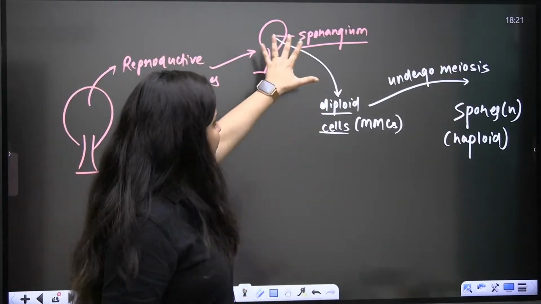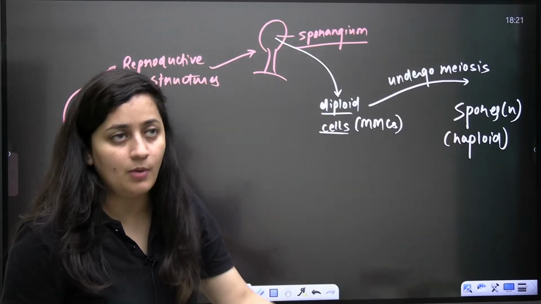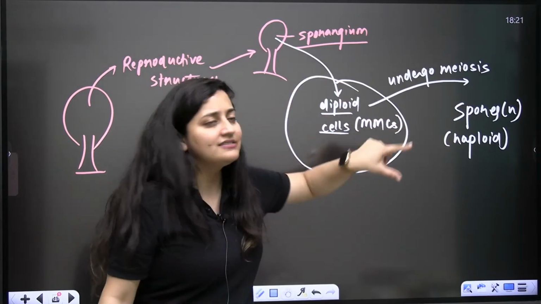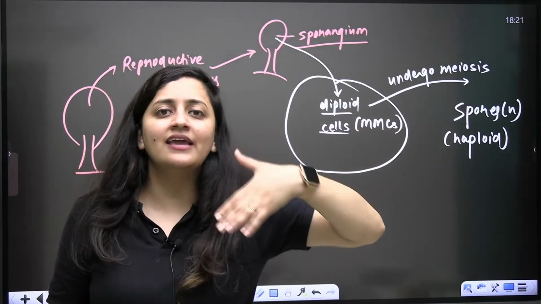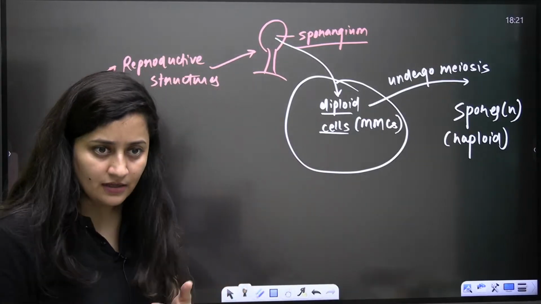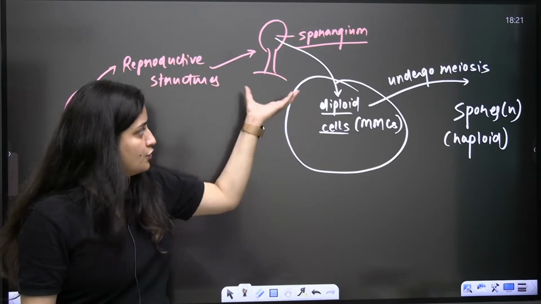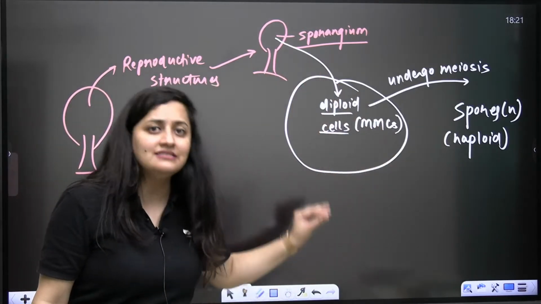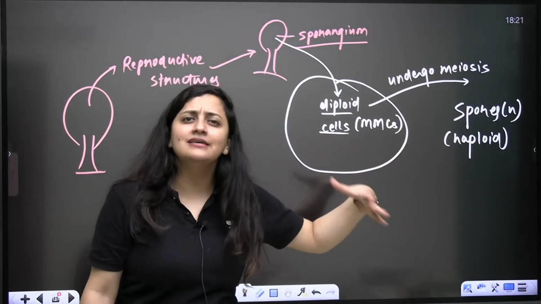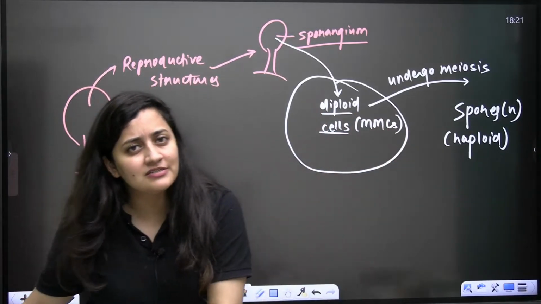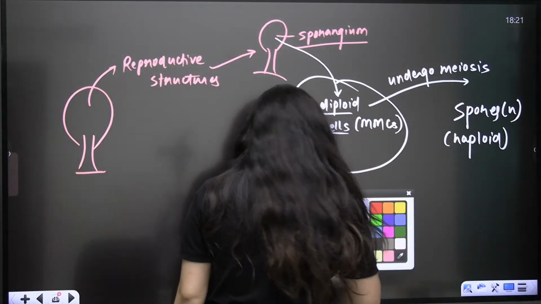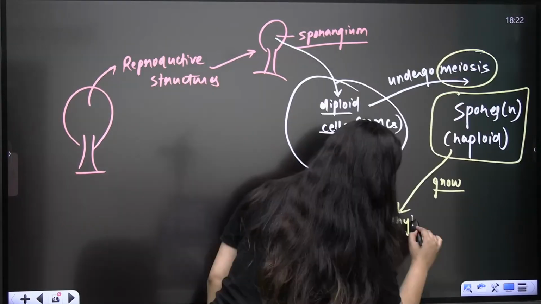Now, how will spores form in the sporangium? In the sporangium, we will have some diploid cells which have the potential to undergo meiosis, reductional division. So megaspore mother cell in the case of female, microspore mother cell in the case of male. One by one we will discuss it. They will undergo meiosis.